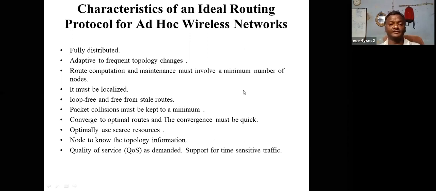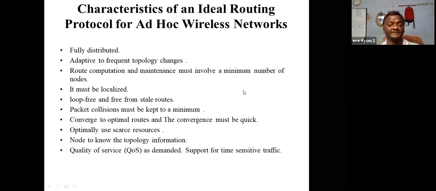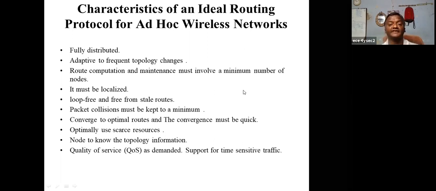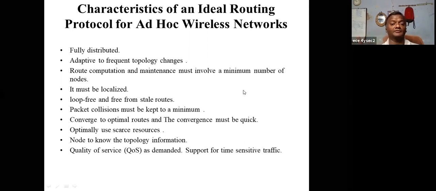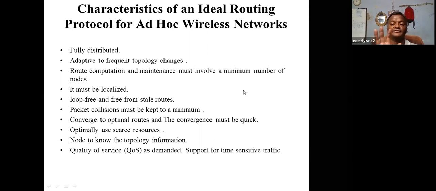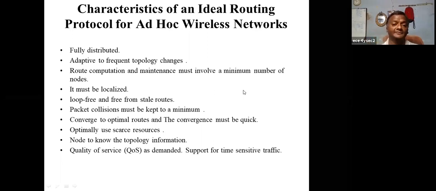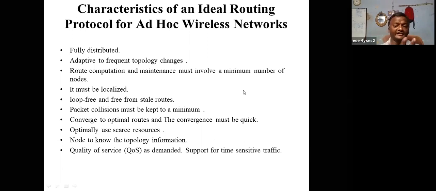Ad hoc network size is very small, so a smaller number of nodes should participate. Okay, all right. Next is localized. Localized means the network is not spreading globally. Normally a network is global, but an ad hoc network is localized. If you go global, then overhead is a big headache problem. Overhead is large and consumes bandwidth.